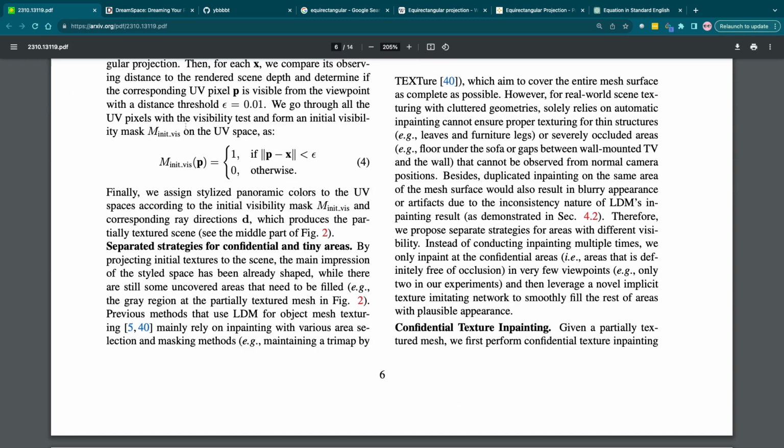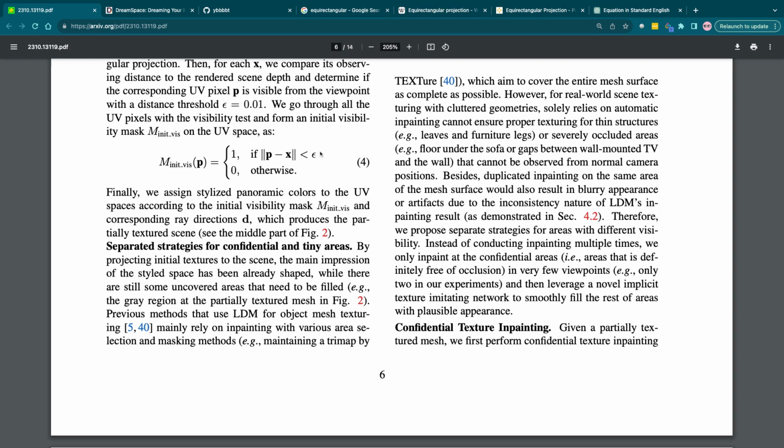We go through all the UV pixels with the visibility test and form an initial visibility mask, M init vis, on the UV space, as M init vis is a function applied to P, which equals 1 if the absolute value of P minus X is less than epsilon, I think.